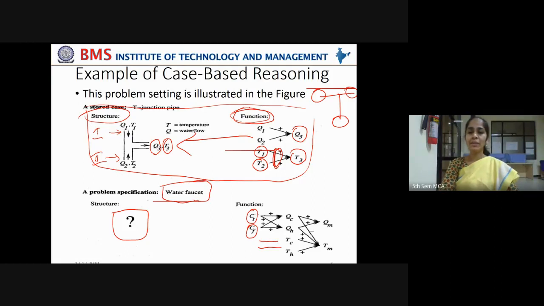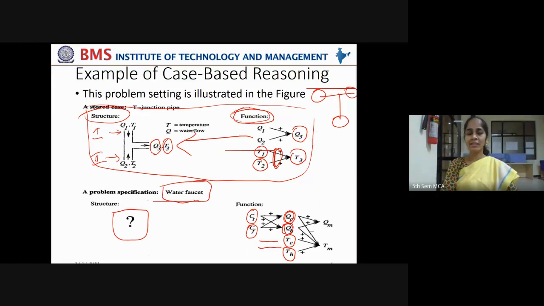Now, when this temperature and flow of the water is given, the water flow should be QC, and sometimes the water flow should be hot. It should be cold sometimes, QC, and it should be hot sometimes, QH. And again, the temperature control also, it should be cold sometimes and it should be hot sometimes.